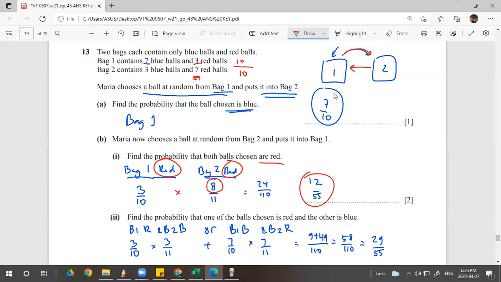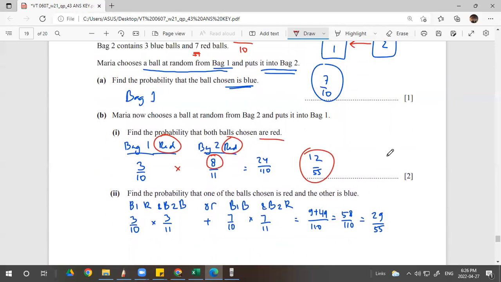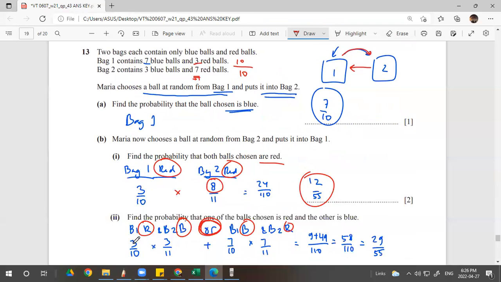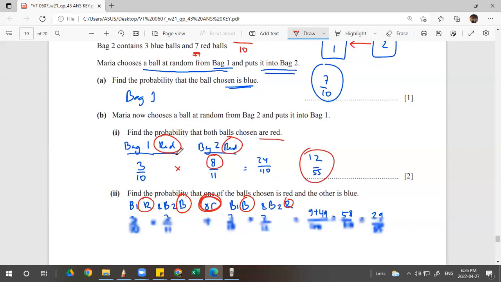Okay, next. Find the probability that one of the balls chosen is red and the other is blue. So red and blue. So it can be red, blue, or blue, red. Okay, red first, then blue, or blue, then red. Very simple. The first bag red, 3 out of 10, right? And then the next ball is blue. So blue is unchanged, but the total amount of balls in bag 2 is changing, becomes 11, right?